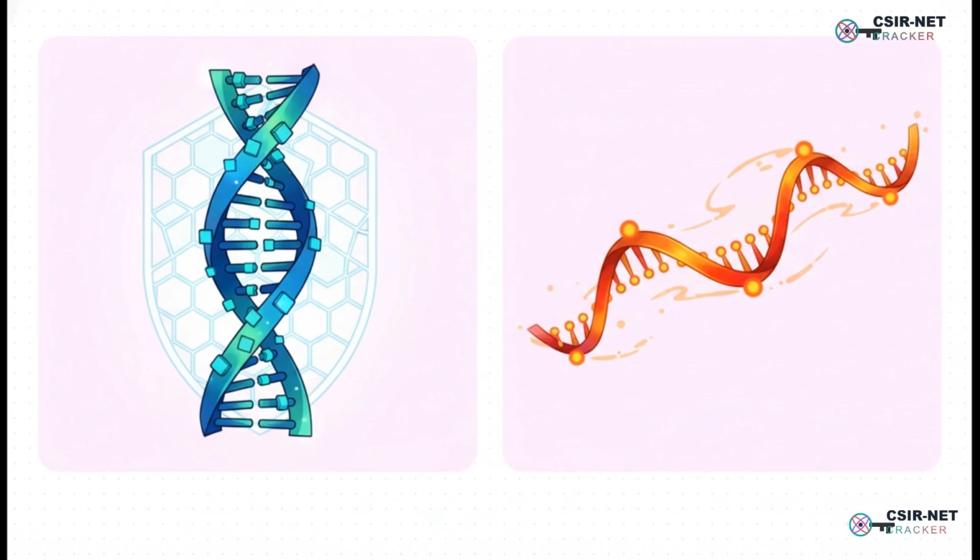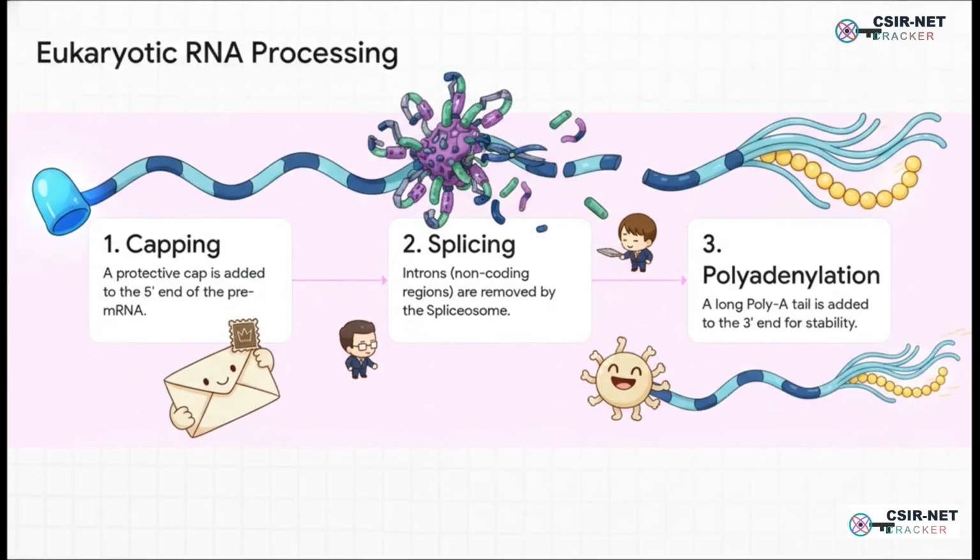It's mobile, it's disposable, and it's ready to be sent out to the factory floor. But before this RNA message can actually leave the library, it needs a little bit of processing. It's kind of like prepping a letter before you mail it. First, it gets a protective cap on the front end. Then there's this really important editing step called splicing, where all the junk parts, the non-coding bits, get cut out. And finally, a long tail is added to the back to make it more stable. Only after all three of those things happen is the message actually ready to go.